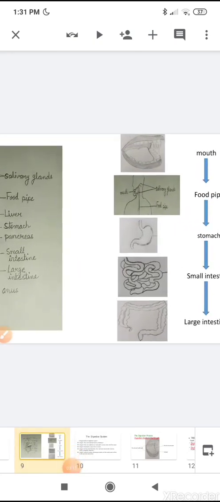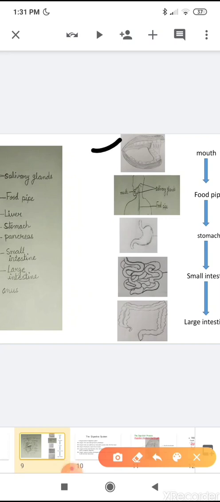So we have seen that digestion starts in the mouth, then it passes into the stomach through the food pipe, then food is passed into the small intestine where the digestion occurs completely. Then undigested food is passed into the large intestine where the undigested food is removed out from the body through the anus, and the water which is present in the undigested food is absorbed here.